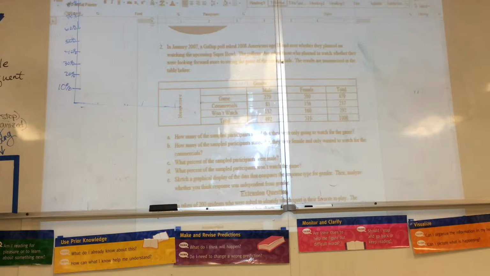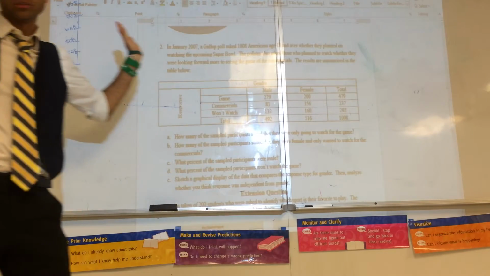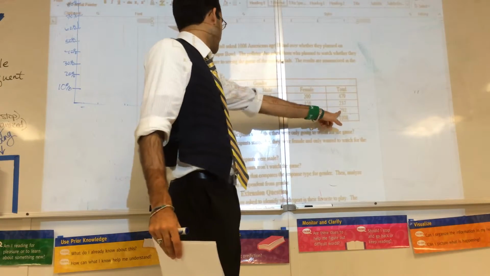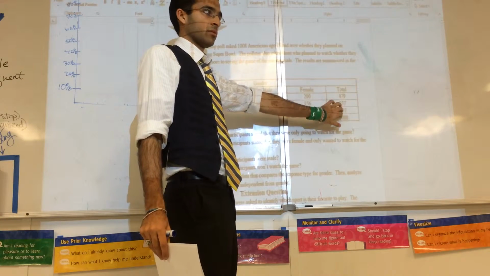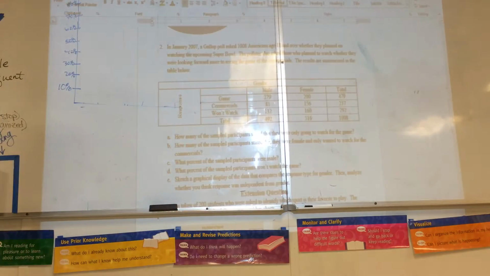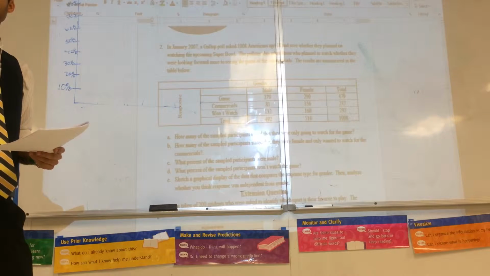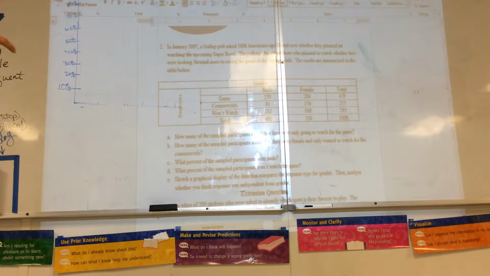And what about letter D? What percent are not going to watch the game? Well, participants are males or what? This is a great question. It just says of the sampled participants, so this is of everybody. What percent are not watching the game? 292. 29-ish, 29%. It's just 292 not watching it divided by 1,008. Wait, not watching the game? But wouldn't that also include guys with the commercials? No, because you have to watch the game to see the commercial.